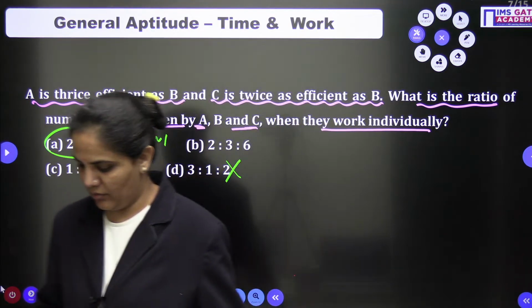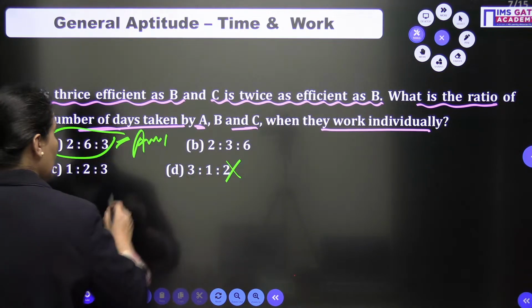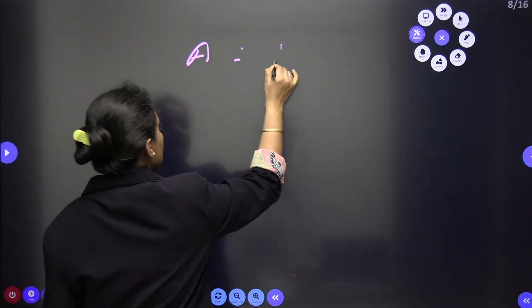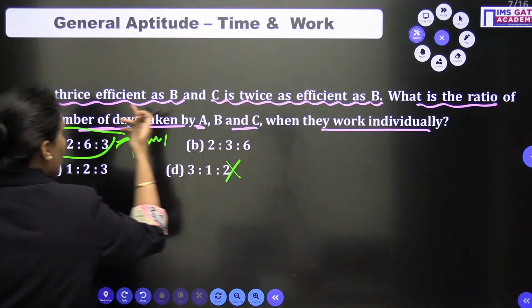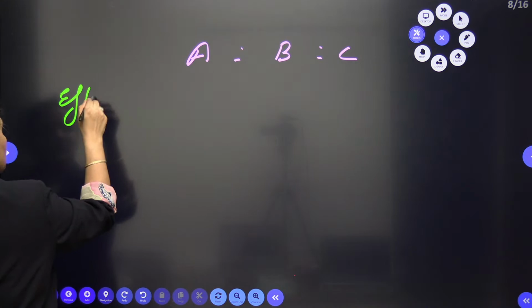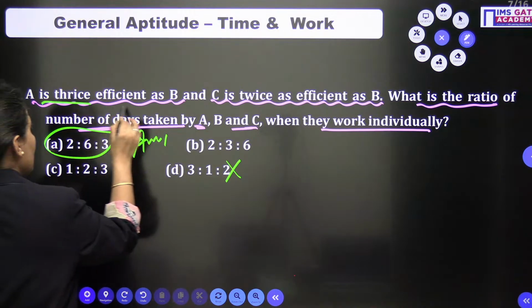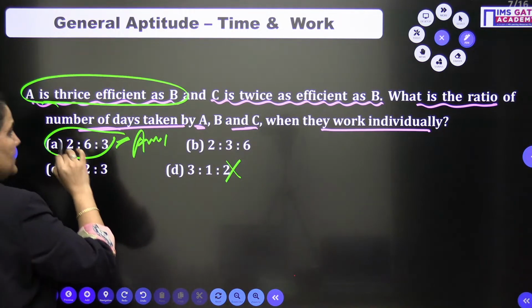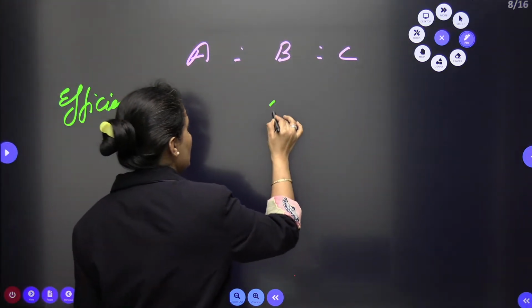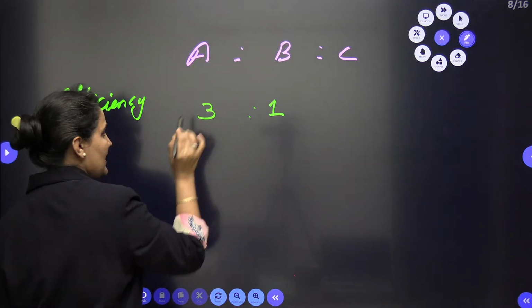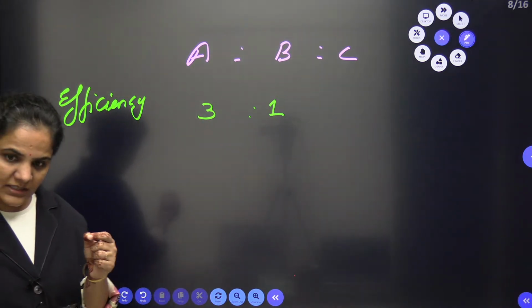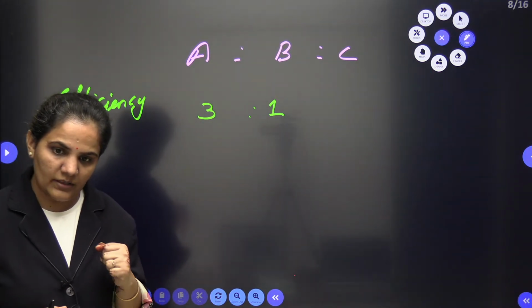So, what is given to us? We will write it down here. As I can see, we have three persons A, B, and C, and it is asking about the efficiency. So surely we will use the ratio of efficiency. A is thrice as efficient as B. So if I take B as 1, then A will be 3. By using the first concept, yes, very good Varun, it is A.